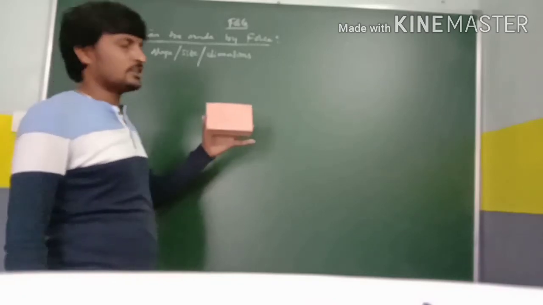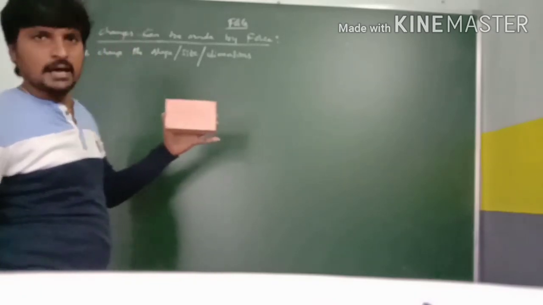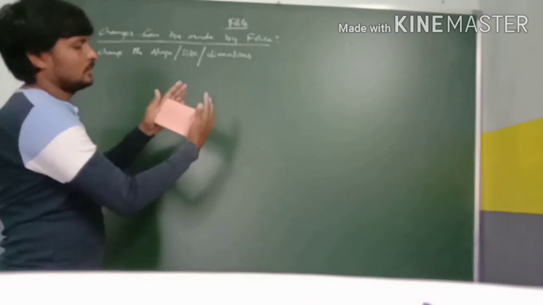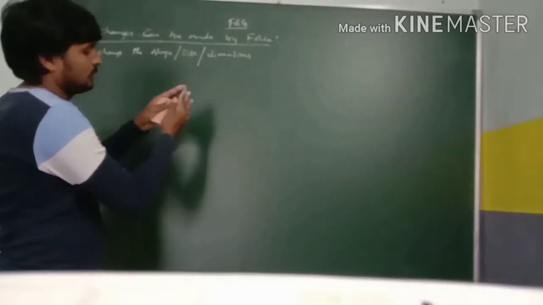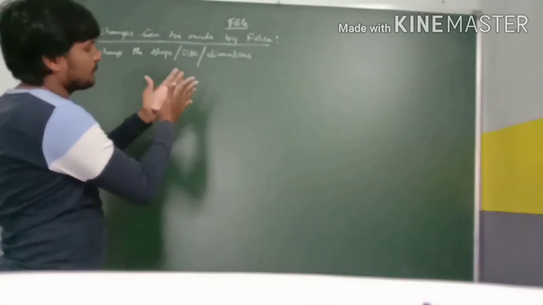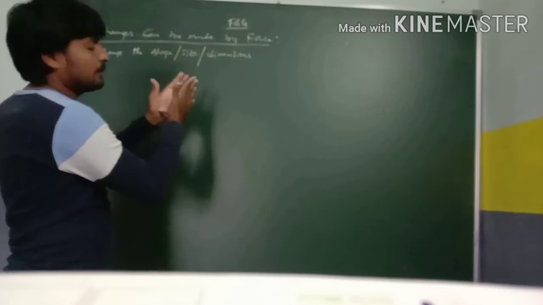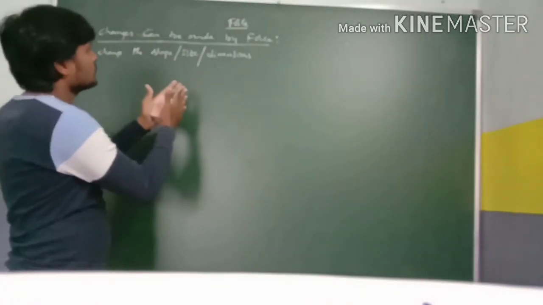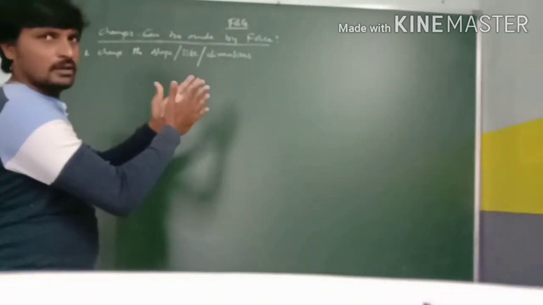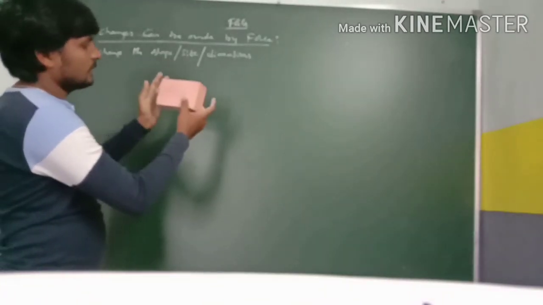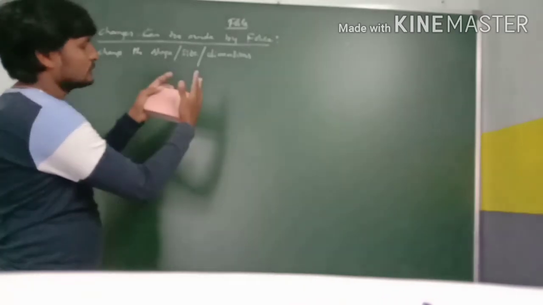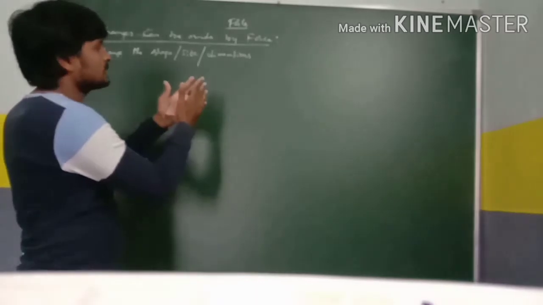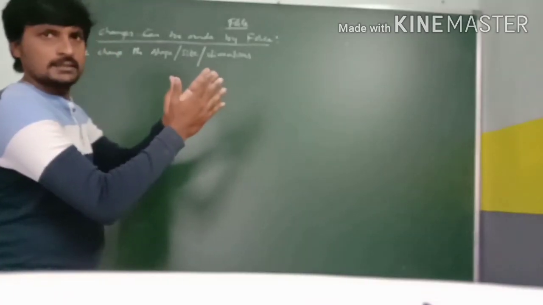The shape of the object is a rectangle. So I apply some amount of force on this object. Does the shape change or not? Yes, the shape changes. Whenever the shape changes, does the size change or not? Actually it is this size, and by applying force, I change it to a very small one. So whenever the size changes, the dimensions automatically change, right?